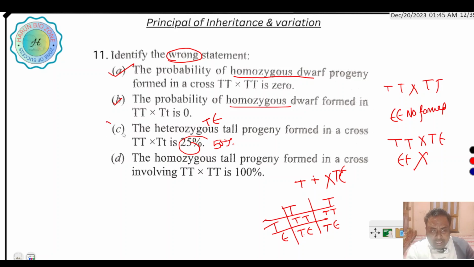So this is the wrong answer. And the homozygous tall progeny formed in a cross TT into TT: if both the parents are homozygous tall, then all the progeny are homozygous tall. So here the wrong statement is that the heterozygous tall progeny formed in a cross Tt into Tt is 25%.